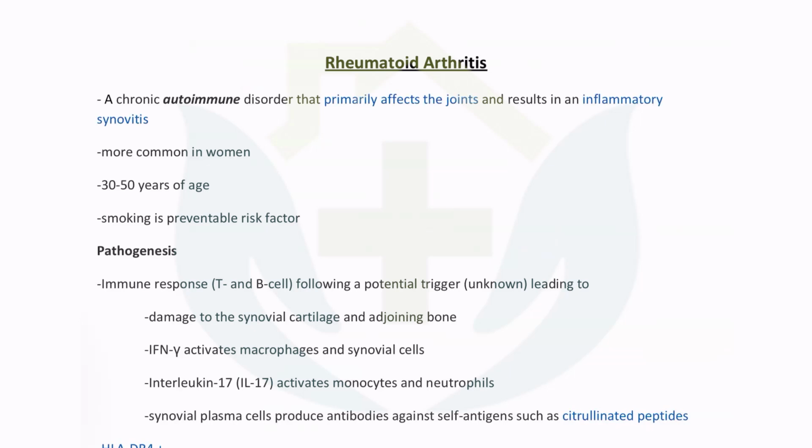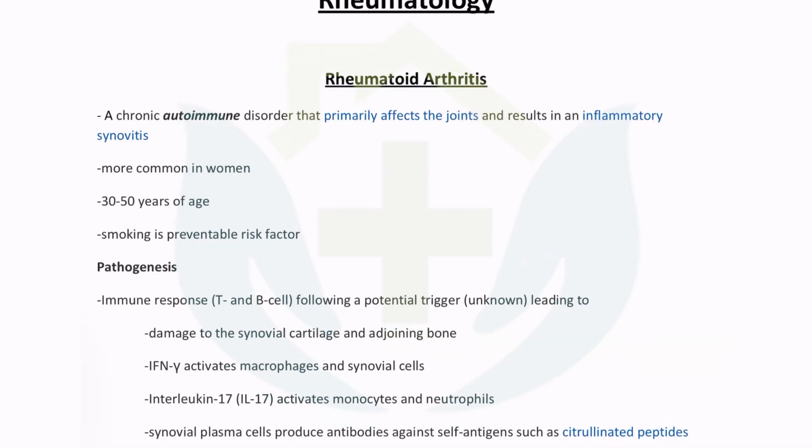Where the immunity has gone bad. It is our own immunity which is attacking the organs of the body by a phenomenon known as antigenic mimicry, that is, some other organisms mimicking the same antigens that we have. So in an attempt to kill those organisms, the body starts killing itself.